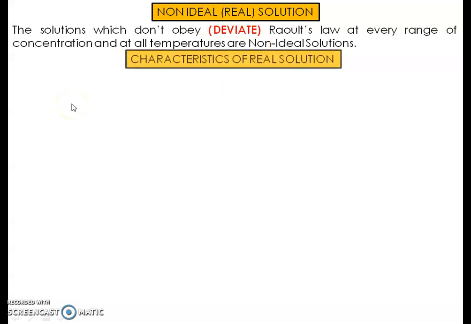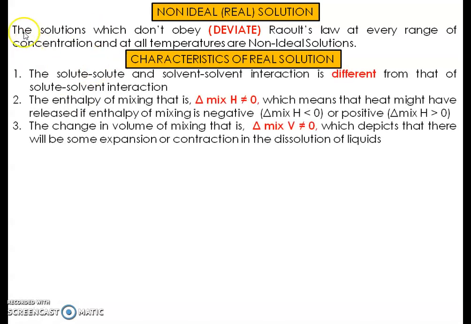So what are the characteristics of real solutions or non-ideal solutions, similar to ideal solutions? The first characteristic is that the solute-solute and solvent-solvent interactions are different from the solute-solvent interaction. It means the attraction forces are not similar in all these three types of interactions in a real solution.